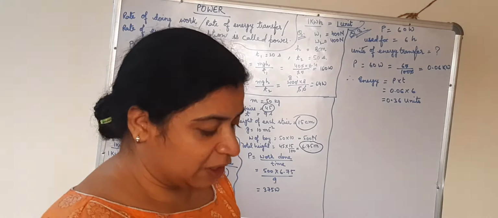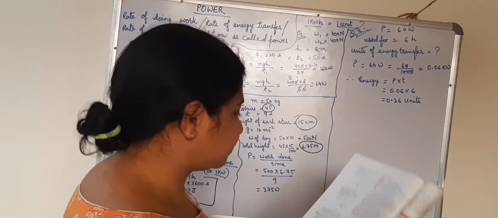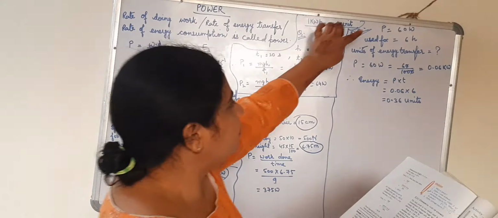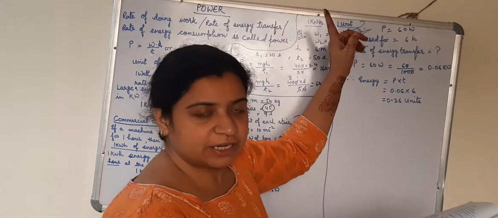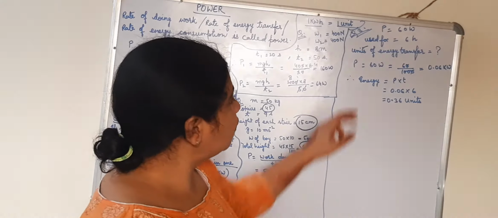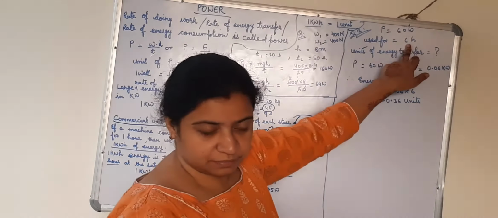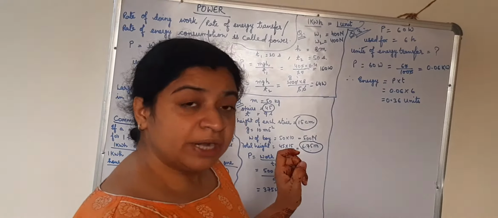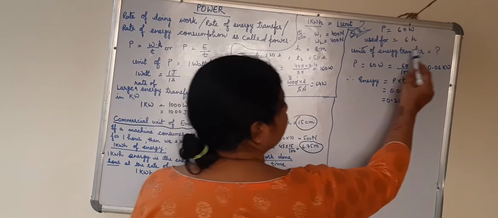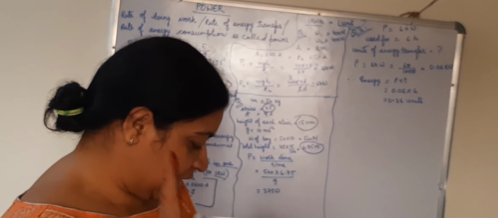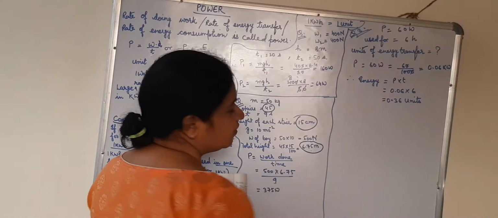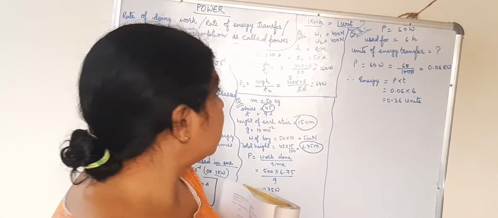What is the unit of power? One last question. An electric bulb of 60 watt. The power of the bulb is given because it is in watt. An electric bulb of 60 watt is used for 6 hours per day. Calculate the units of energy transferred in 1 day by the bulb. Power is equal to 60 watt.